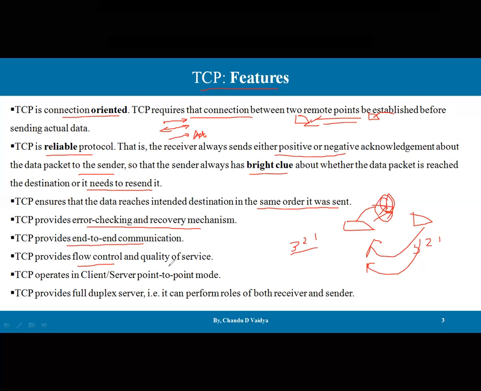TCP provides flow control and quality of service. TCP operates in client-server point-to-point mode, and TCP provides full duplex service. That is, it can perform the roles of both receiver as well as sender. Full duplex means that at the same time, both sides can send to each other. These are some features of the TCP protocol.